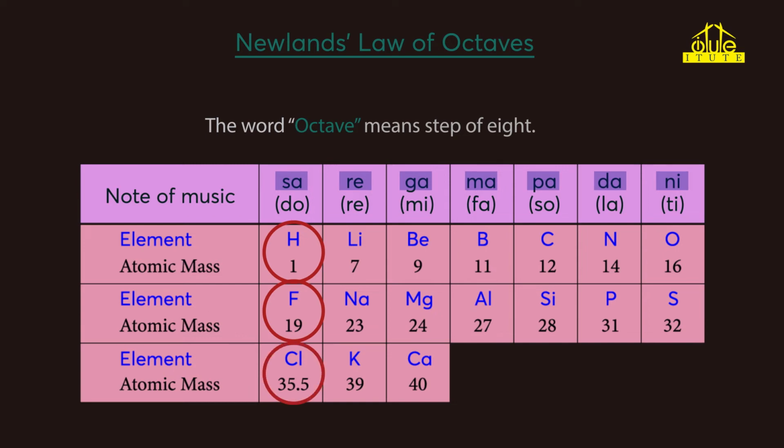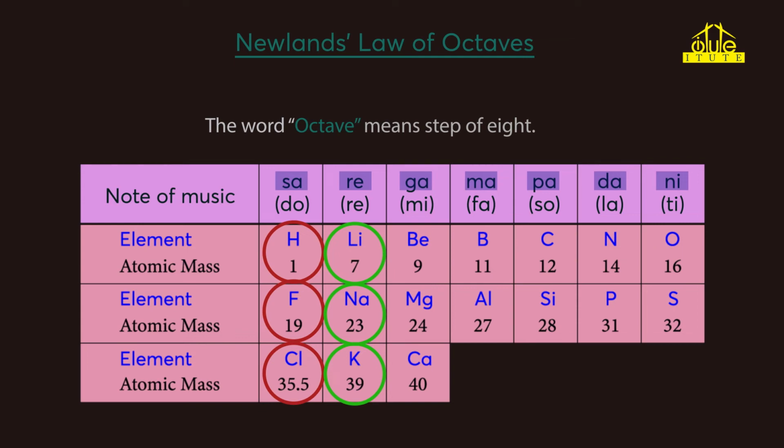So according to Newlands' law of octaves, these 3 elements have very similar properties, as their properties are the repetition of the same property. Similarly, counting from lithium, sodium is in the 8th place. And again, counting from sodium, potassium is in the 8th place. So these 3 elements will also have similar properties.